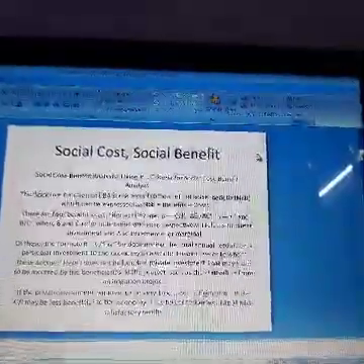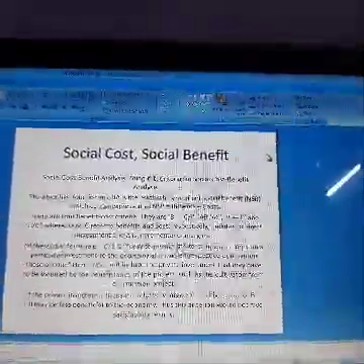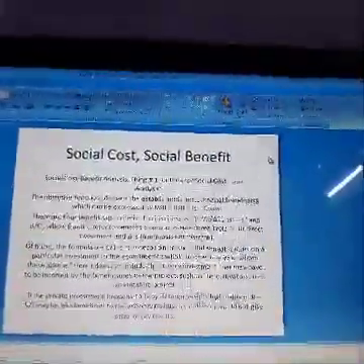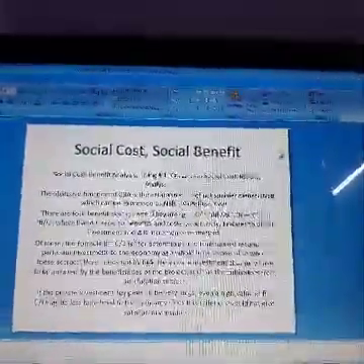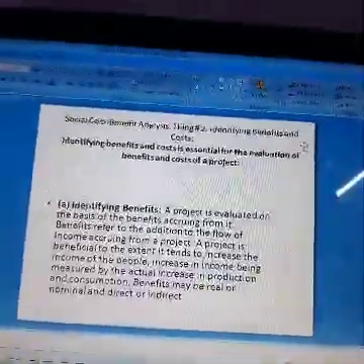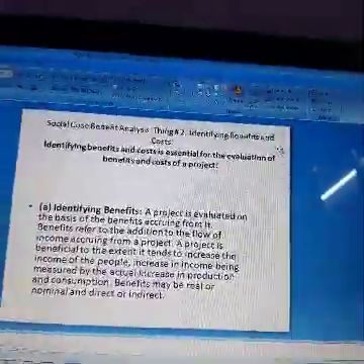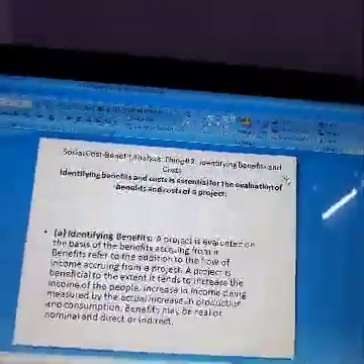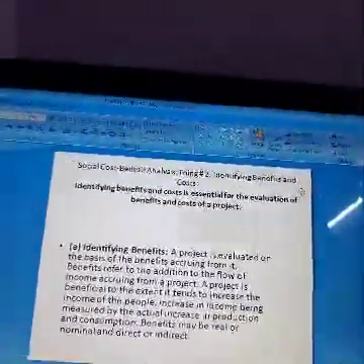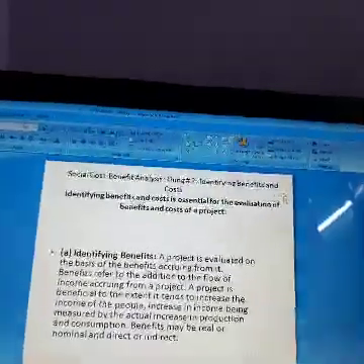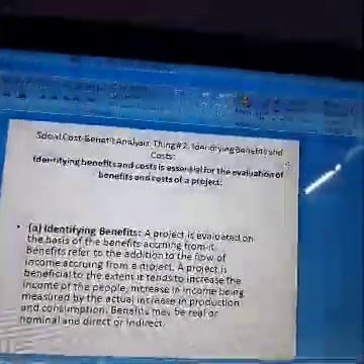If the private investment happens to be very large, even a high value of B minus C upon I may be less beneficial to the economy, thus the creation would not give satisfactory results. Social cost benefit analysis, 2. Identifying benefits and cost. Identifying benefits and cost is essential for the evaluation of benefits and costs of a project.